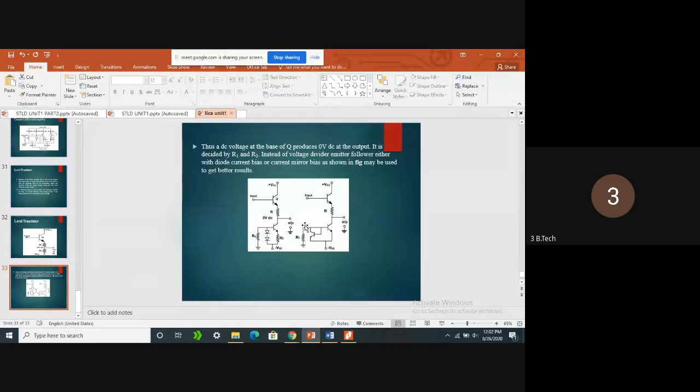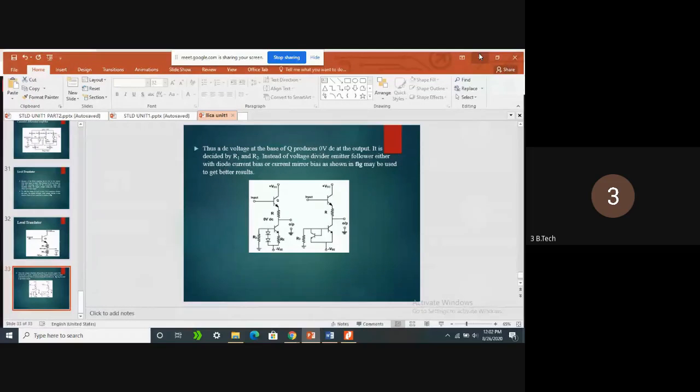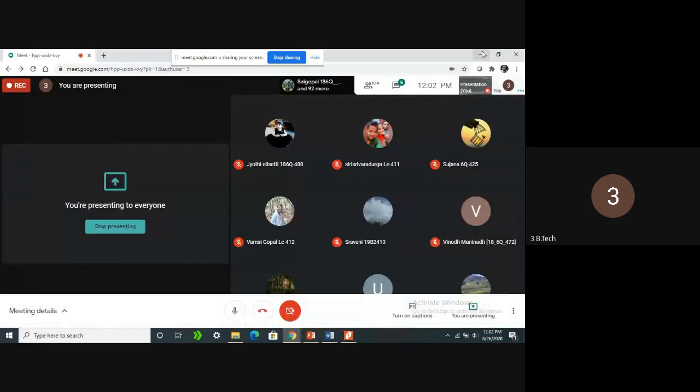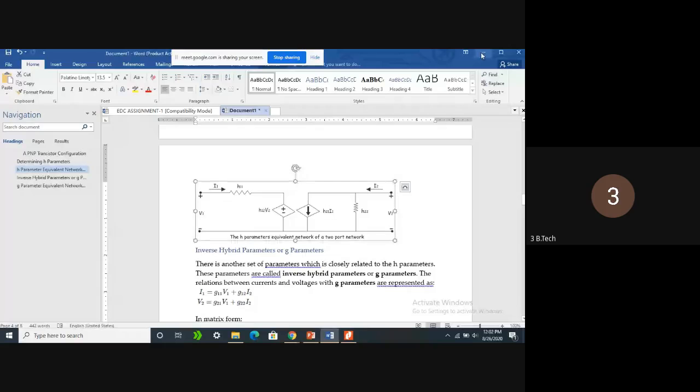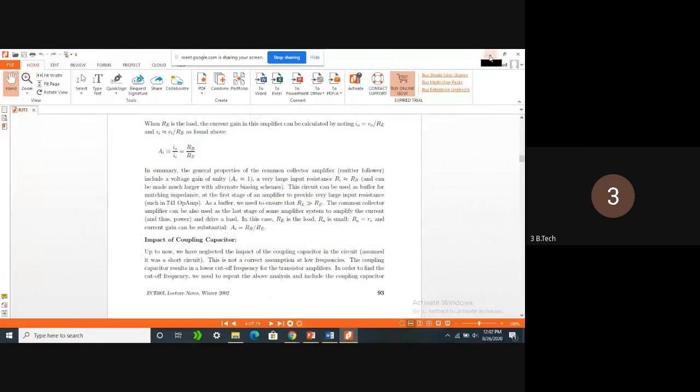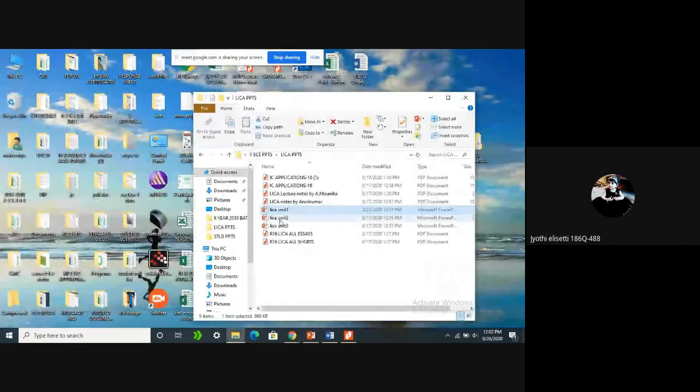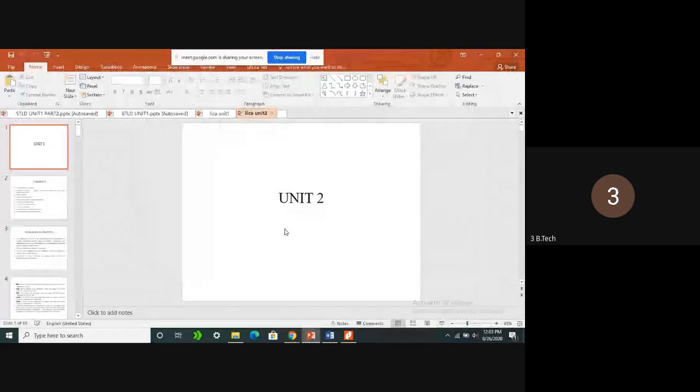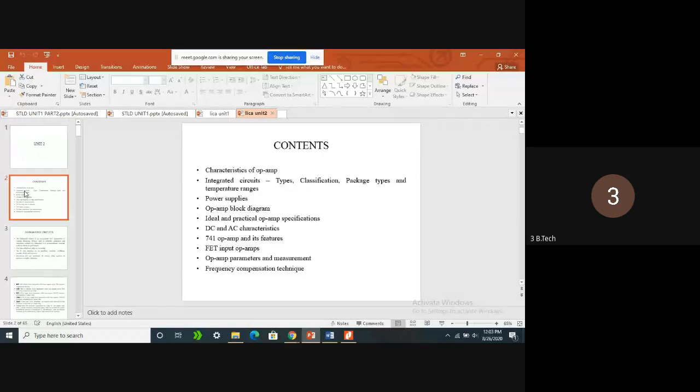Okay, with this the first unit will be completed. In the next unit, from tomorrow onwards, we can see. I think everyone got the unit 1 PPT. So in the next session, we can start with unit 2. These are the concepts we are going to deal with in unit 2: characteristics of op-amp, operational amplifier.